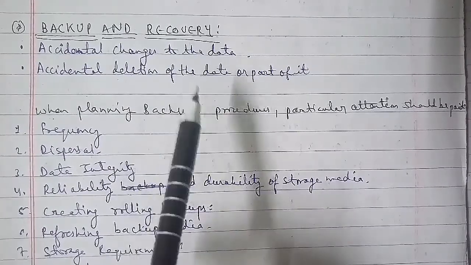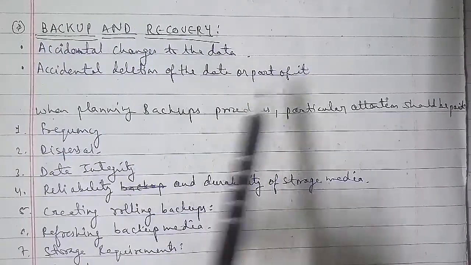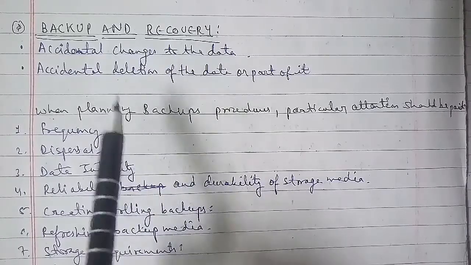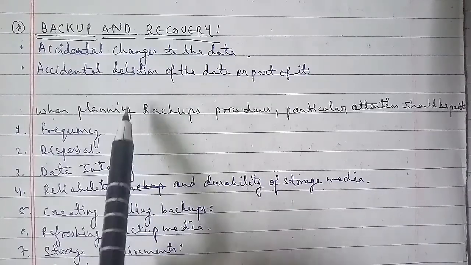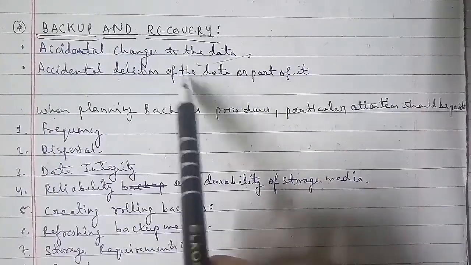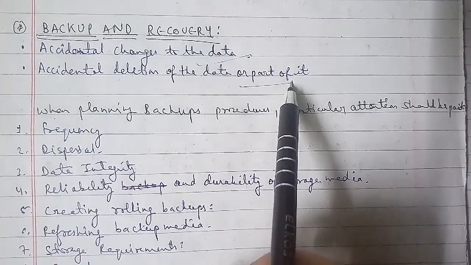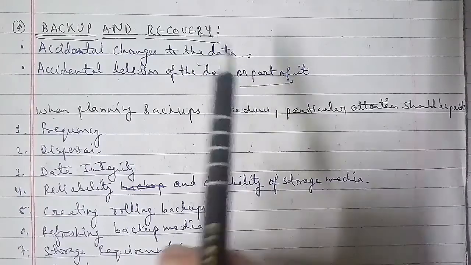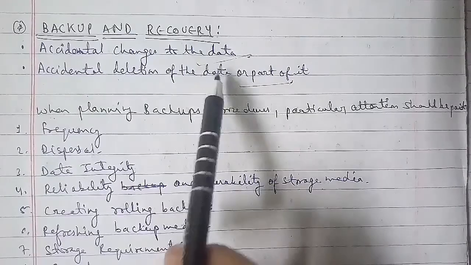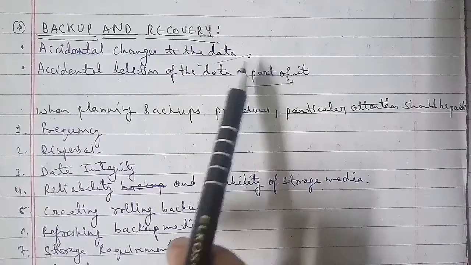When planning backup procedures, particular attention should be paid to issues like the first, frequency: back up the data and the different versions regularly. That is what you have to focus on. The second is dispersal: store at least one backup copy in another physical location. The third is data integrity: ensure the backup copies have not been corrupted, for example by using a checksum. The fourth is the reliability and durability of the storage media.